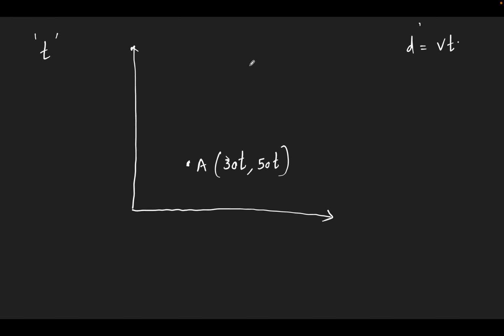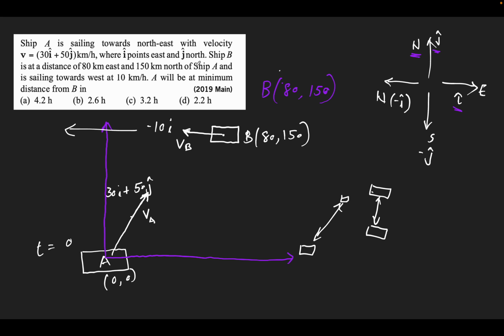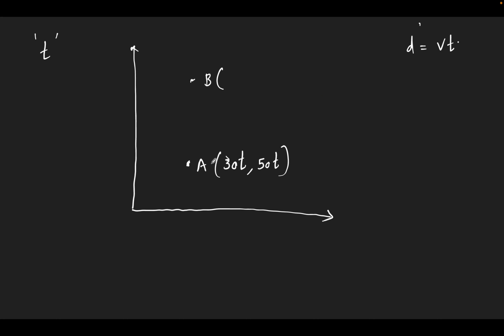What will be the coordinate of B? Let B be here. What distance must it have traveled? It must have traveled 10t towards this direction. The actual distance here was 80 kilometers.